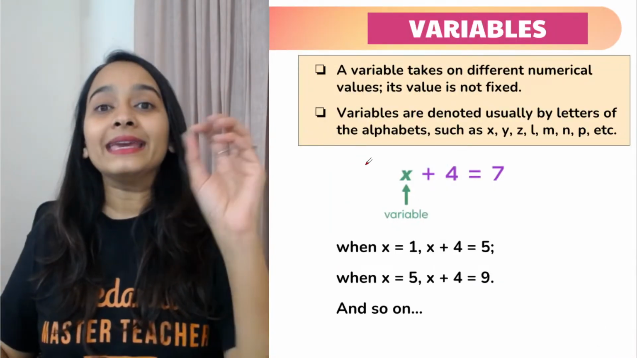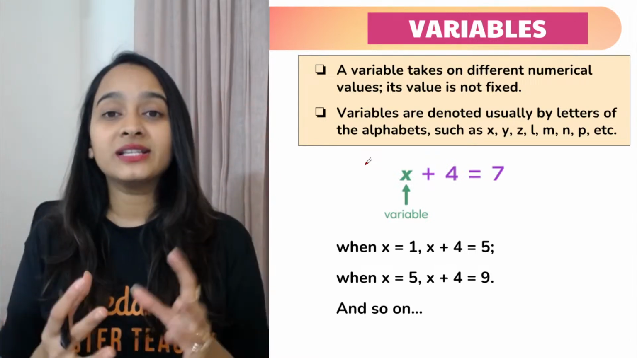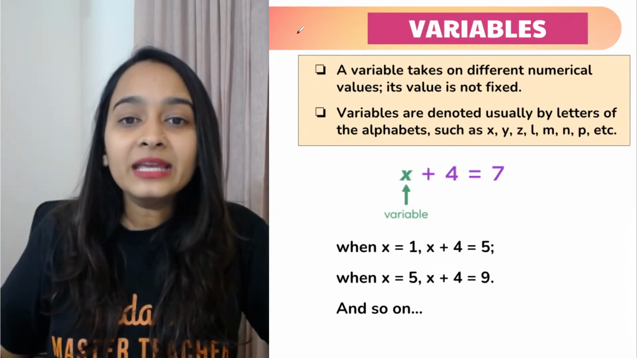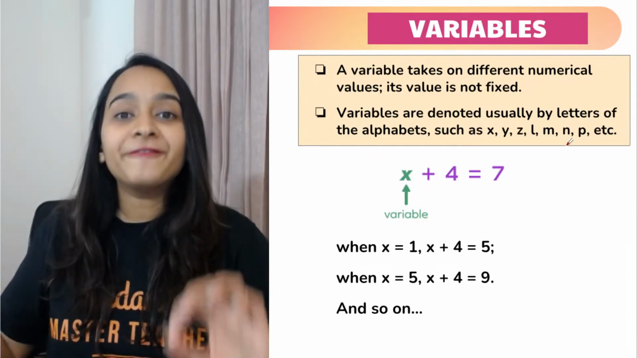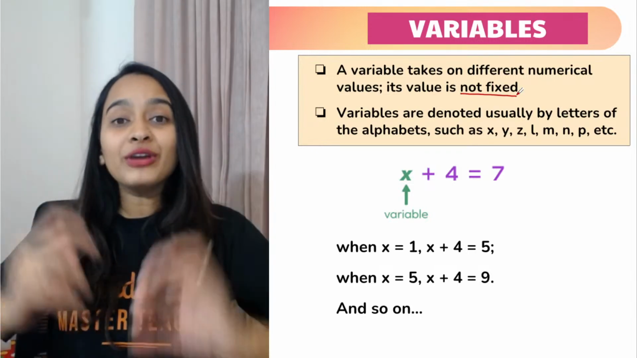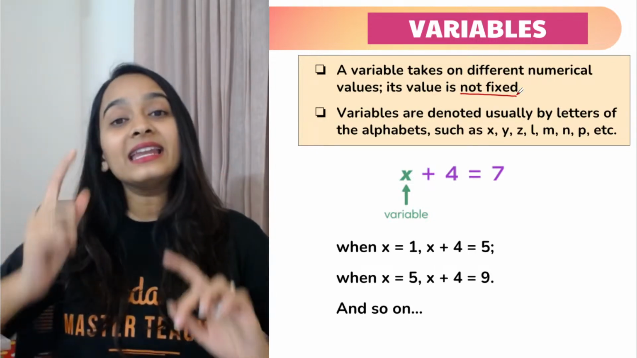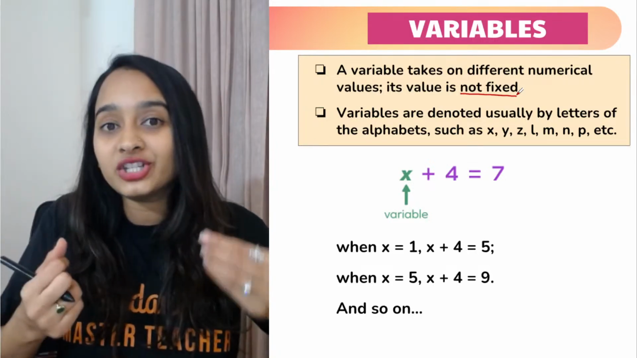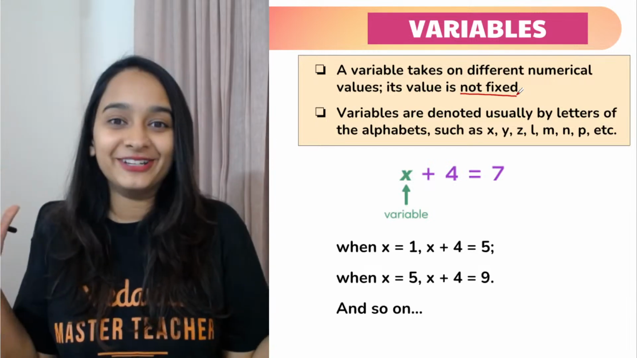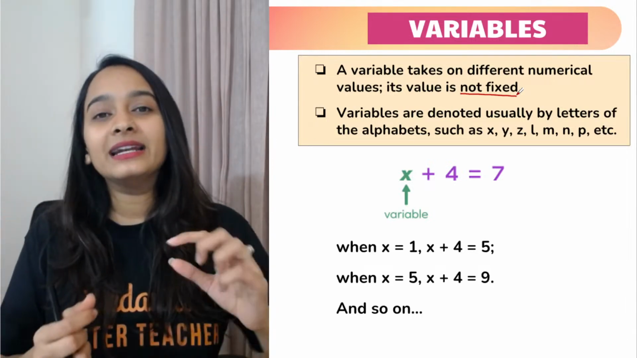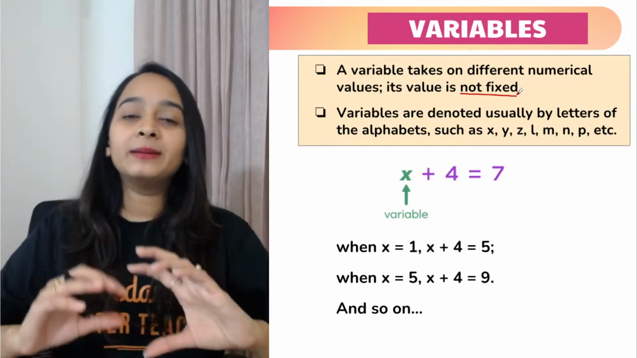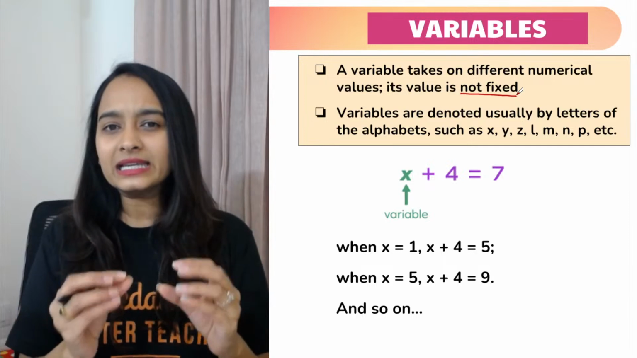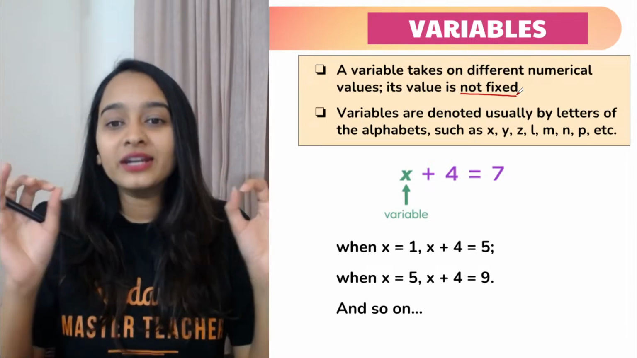Starting off with the hero of simple equations, which is the variable. So what is the meaning of variable? A variable is something which is not fixed. It means its value is not fixed. It can keep changing depending upon the question, depending upon the equation, depending upon the situation given to us, right? So a variable takes different values depending on the numericals, depending on the equations and the conditions. So basically, the values are not fixed.